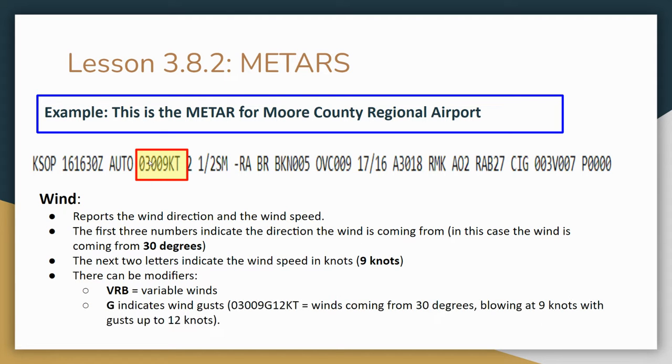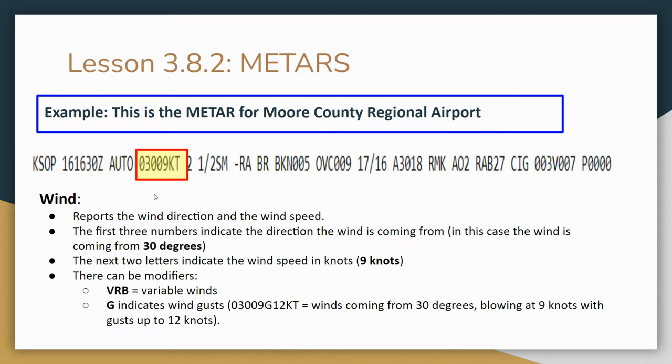The wind here is going to be: the first three digits are the direction of the wind. So this wind is coming out of 30 degrees. Remember how we talked about in the airplane traffic pattern lecture that wind is based on where it's coming from, while the airplane is based on where it's going to. So they're going to be in opposite directions. I want you to remember that. Wind is based on where it's coming from. Airplane is based on where it's going to. So this wind is coming out of 30 degrees, which would be about northeast.